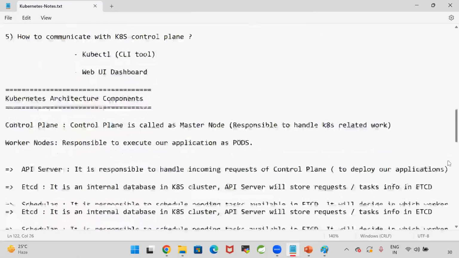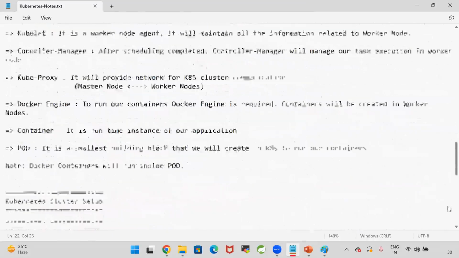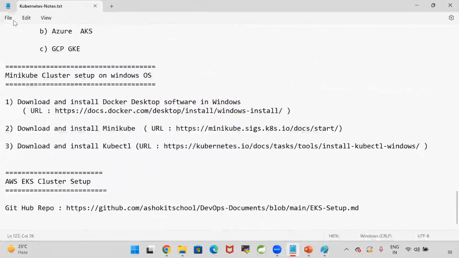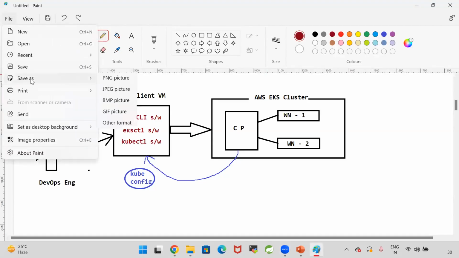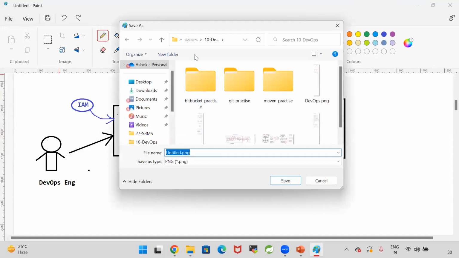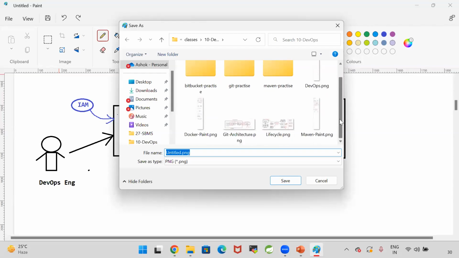Can the worker nodes be fewer, or are only 2 required? One also you can select, but it is recommended to go with 2. When you go for 1, high availability will not be there. For learning purposes we can use it, yes. But I suggest you go with 2 so that you will get more clarity.